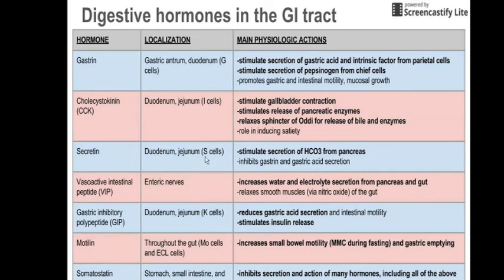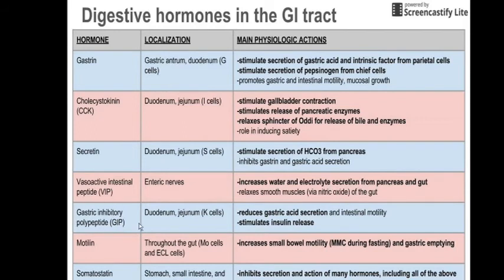Secretin, in the duodenum and jejunum, from S cells, stimulates the secretion of bicarbonate from the pancreas and inhibits gastric acid secretion. Vasoactive intestinal peptide, released by enteric nerve stimulation, the name itself suggests vasodilation. So it relaxes the smooth muscle of the gut by nitric oxide and increases the water and electrolyte secretion from the pancreas and gut.